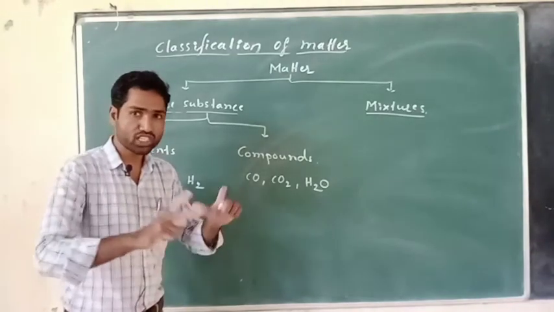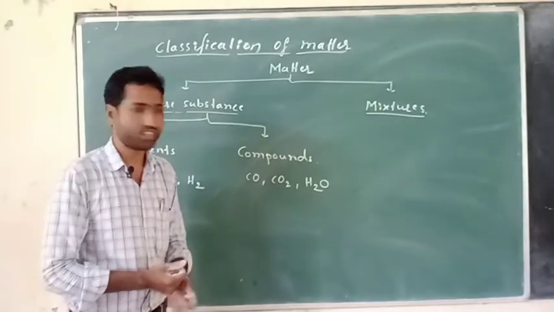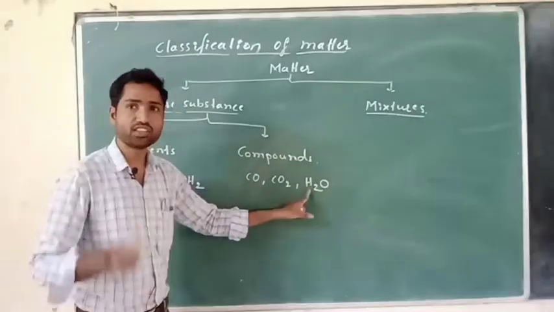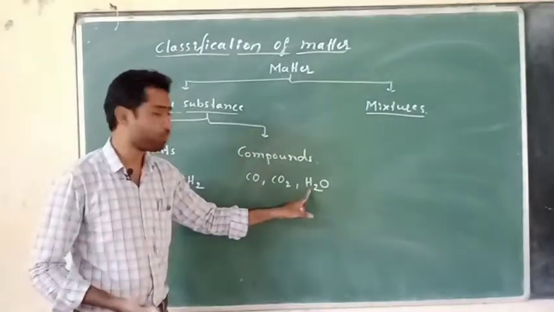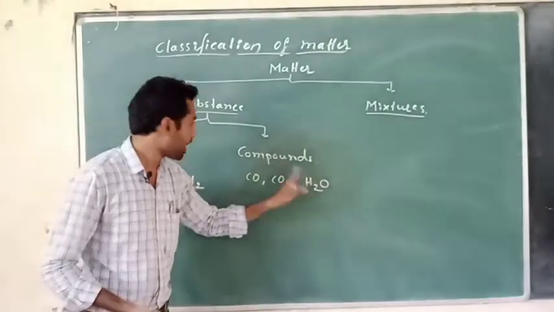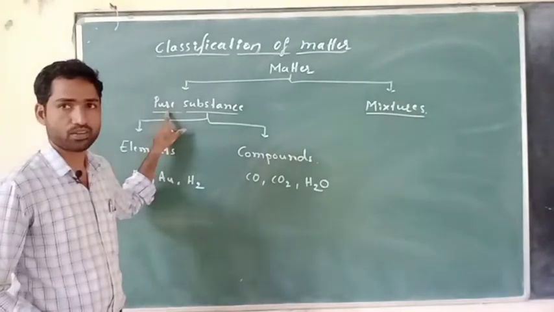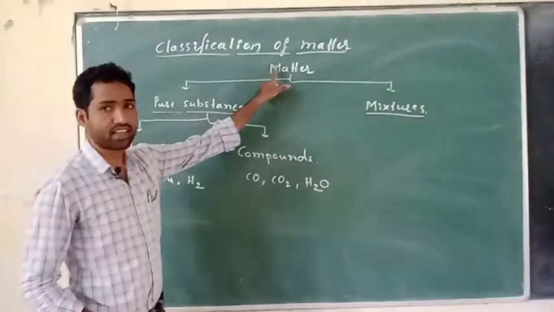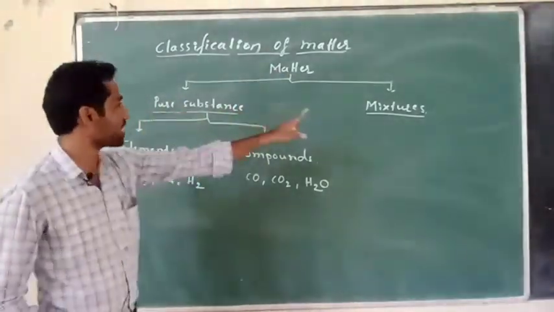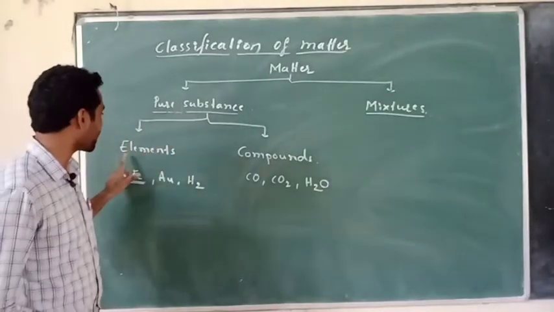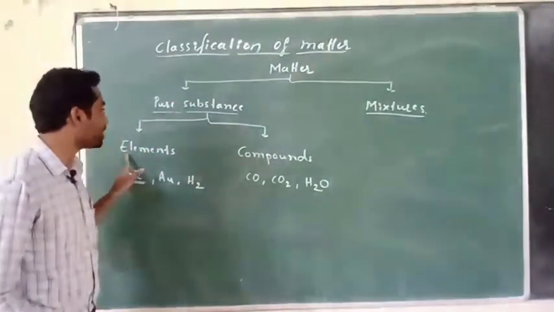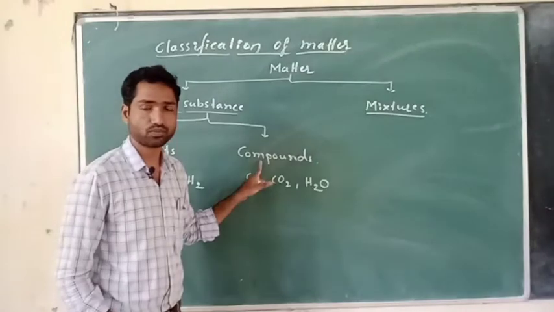Only H2O molecules are there in that pure water. Therefore H2O is a compound because it is made of two types of atoms, hydrogen and oxygen, and this compound comes under the class of pure substances. So matter is classified into pure substances and mixtures. Pure substances can be classified as elements and compounds.